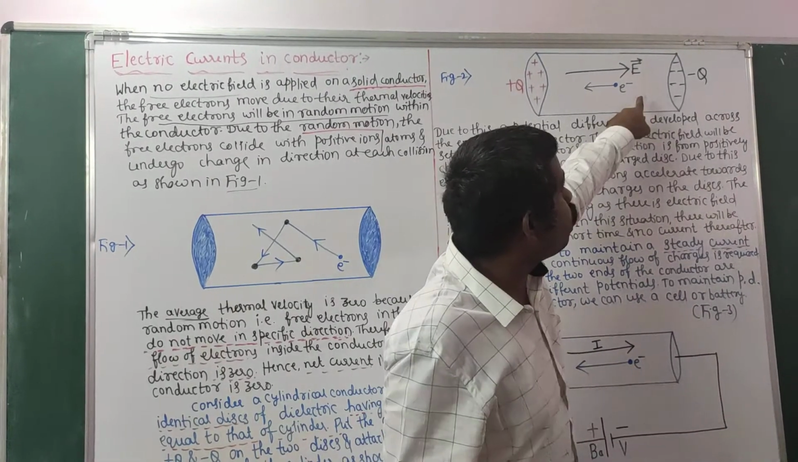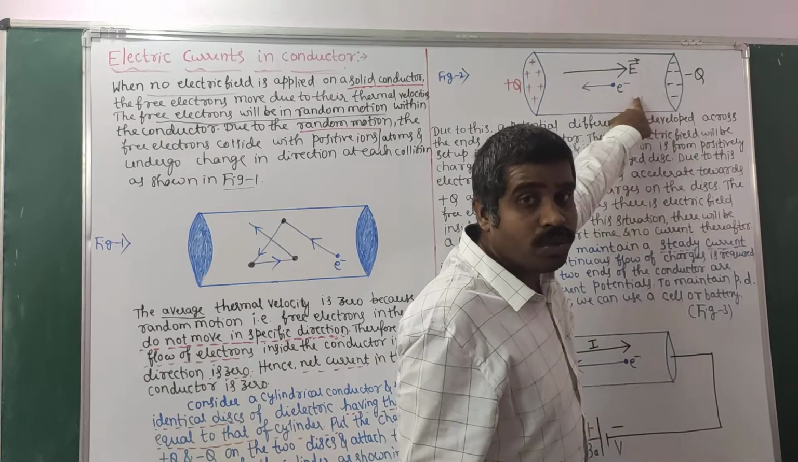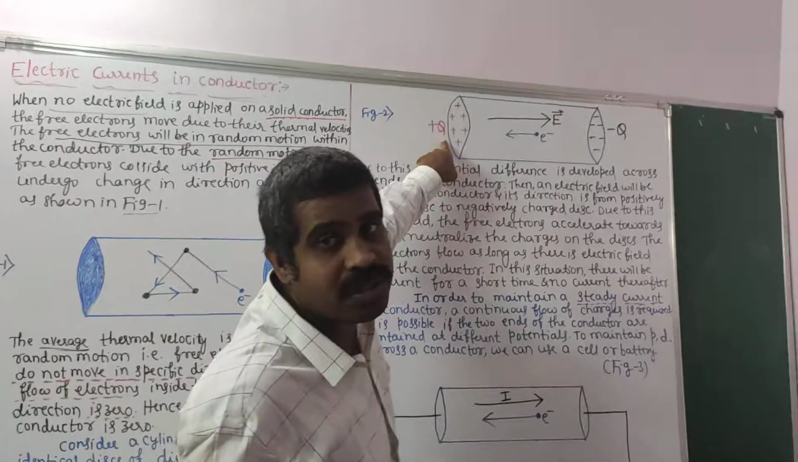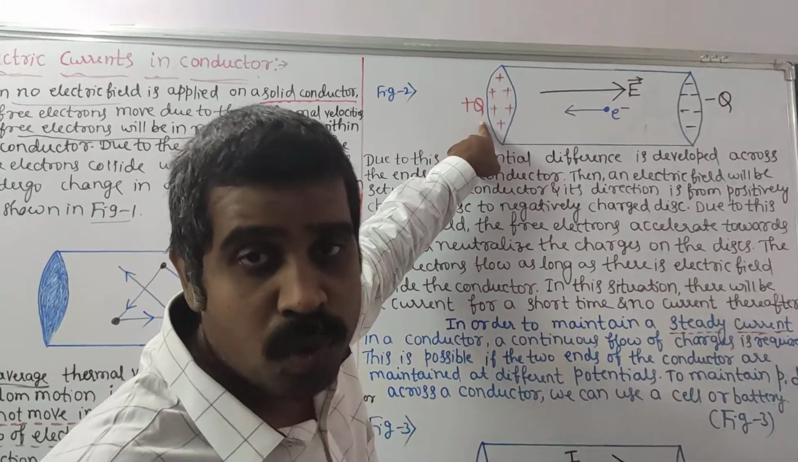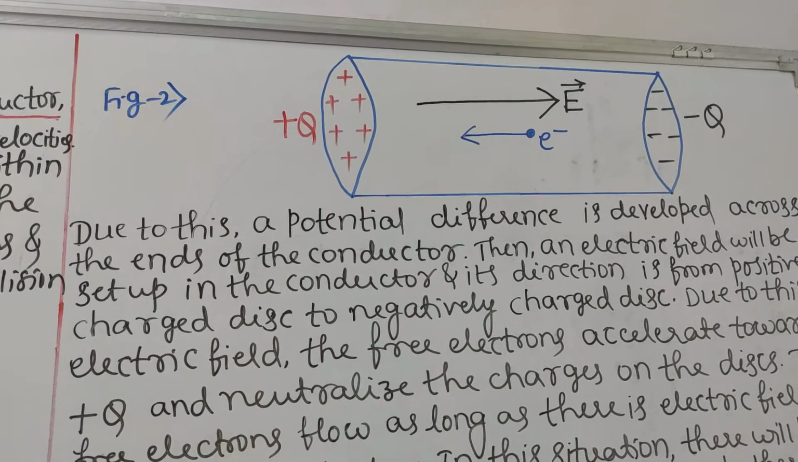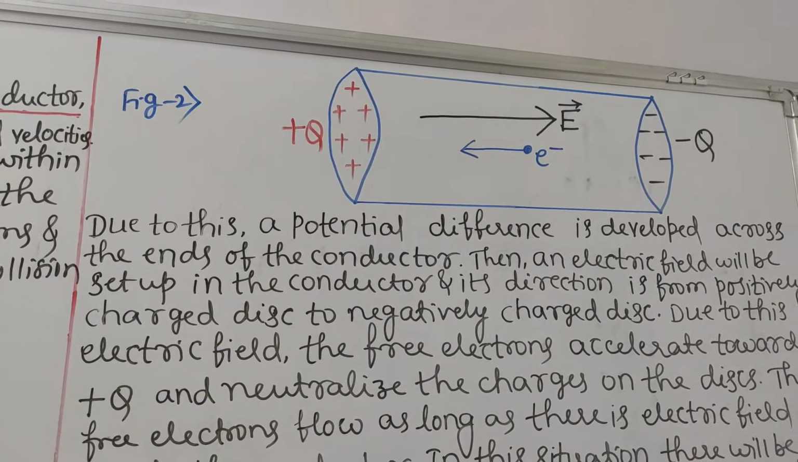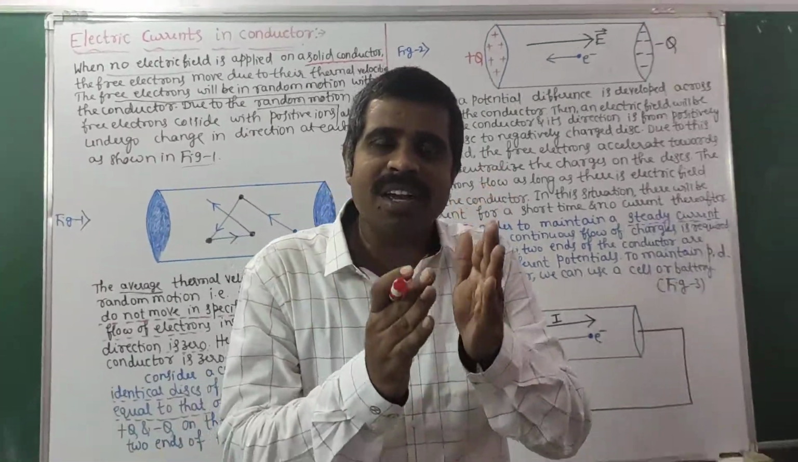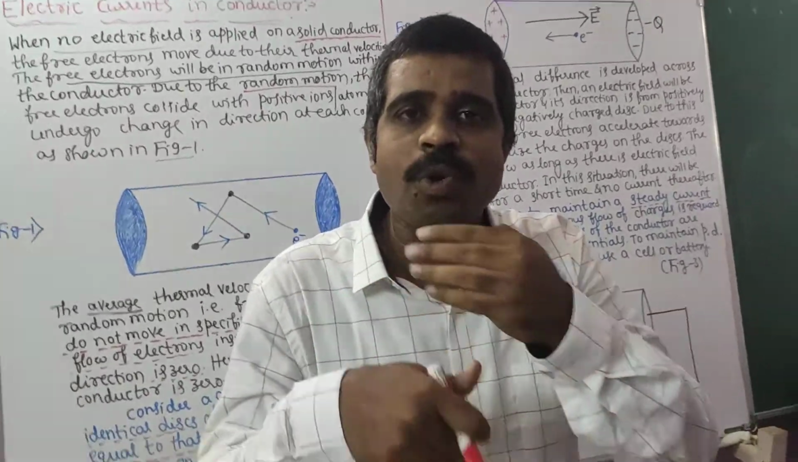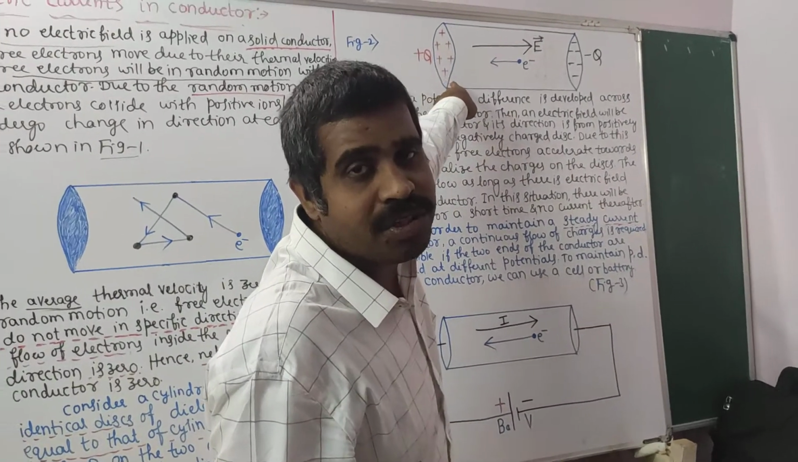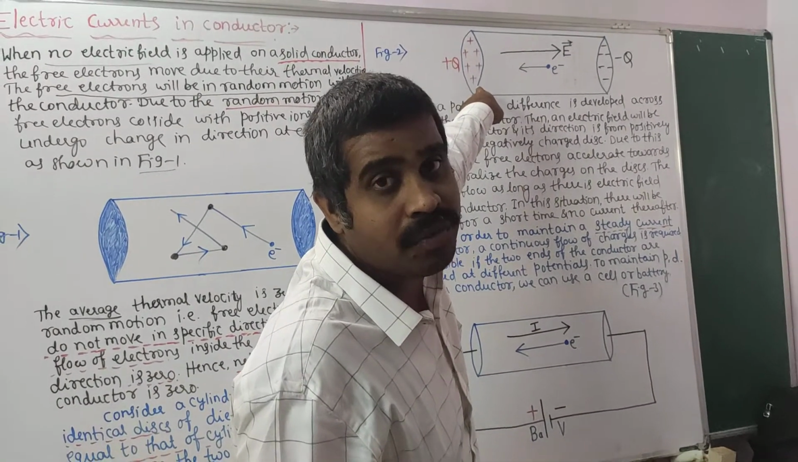Whenever electrons move opposite to the direction of electric field, these electrons will neutralize the positive side. When they neutralize, what happens here? Electrons are in motion. Why do they start moving? Their function is to neutralize. These electrons will try to cancel the positive charges. That's why they move opposite to the direction of electric field.